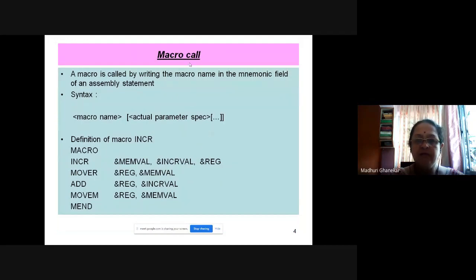Then we considered some example. That was the example which we had considered. So this is the name of the macro and there can be three variables here. In this example, there are three variables and then those three are the model statements. Any macro definition starts with the keyword MACRO and ends with the keyword MEND. Okay, so all those details we discussed.